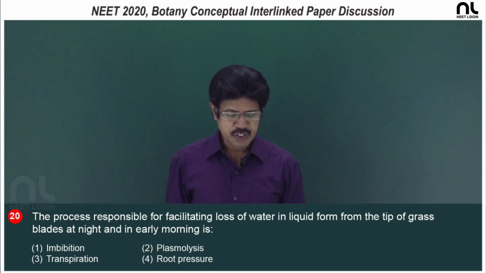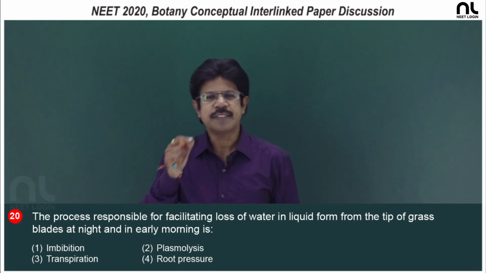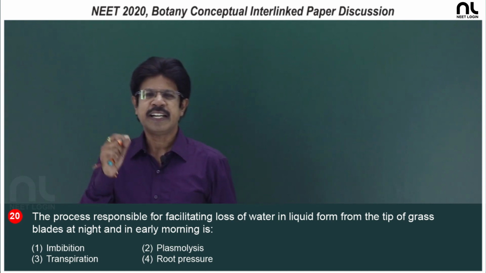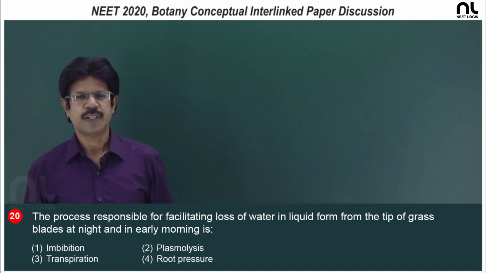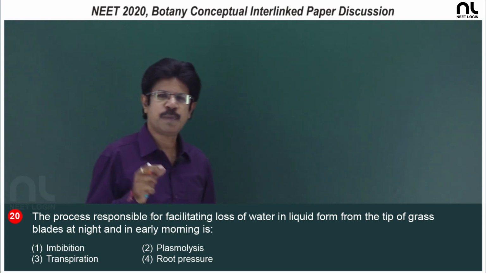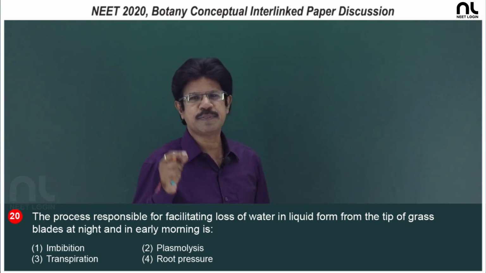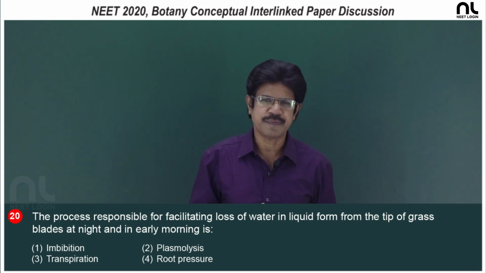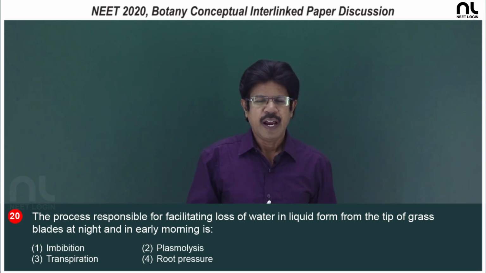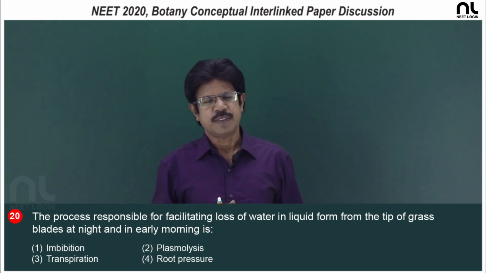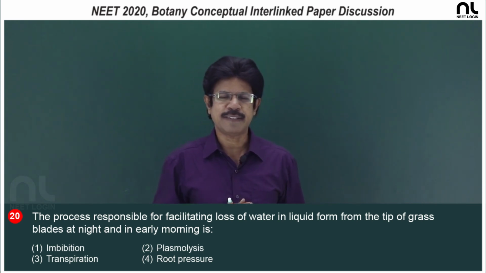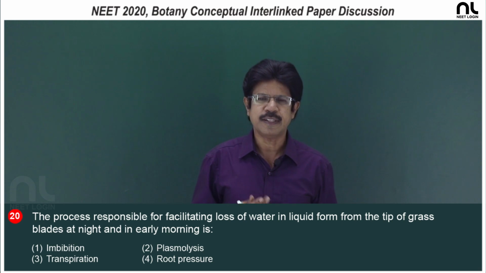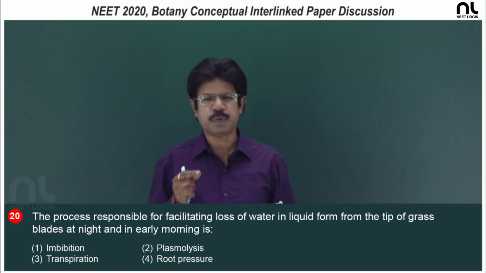Fourth, root pressure. The root pressure is responsible for guttation and exudation. Loss of water as droplets from the margins and tips of the leaf where veins end, what do you call it? It is guttation. And exudation of the sap from the cut end of the stem, what do you call it? It is bleeding. So, which force is responsible?